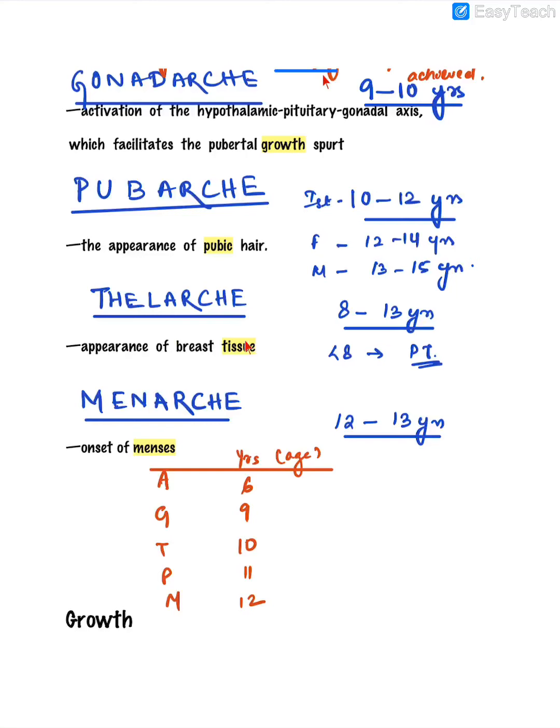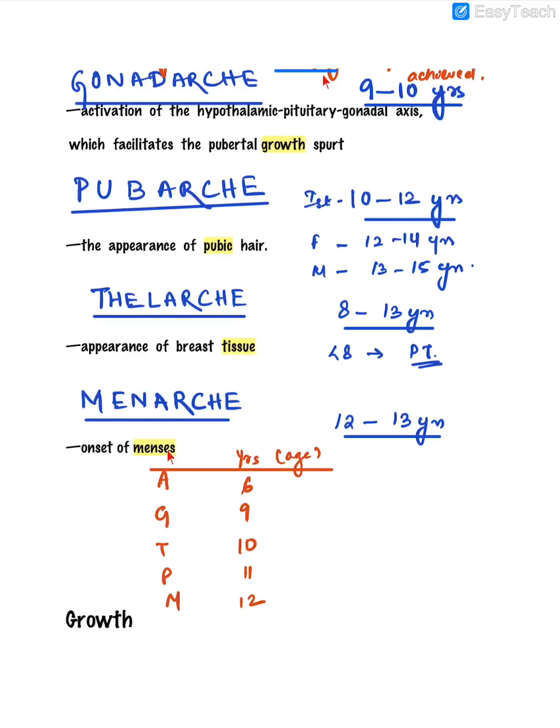Thelarche, which is the appearance of breast tissue, takes more time. The period of thelarche ranges from 8 to 13 years, and any girl with breast development less than 8 years implies that she is having premature breast development, clinically known as premature thelarche.